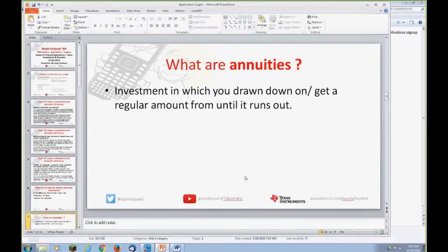So what's an annuity? An annuity is an investment in which you draw down from, or basically means you get a regular amount from, until it runs out. Often used by people who are looking into retirement. They've gotten their superannuation money all together, they put it into an annuity, and from there they draw down a regular amount each year until the money runs out, basically.